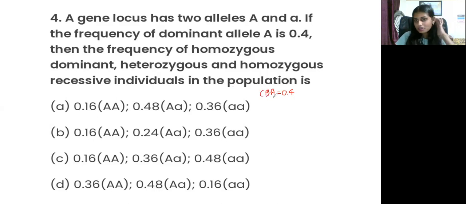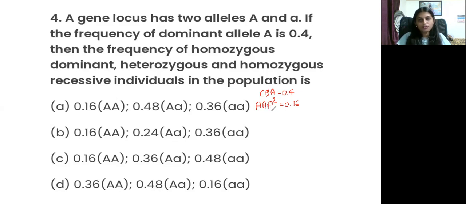So here P is 0.4. Just square this. P square is what? That is 0.16. So P square represents what? Homozygous dominant, right? So this P square will represent capital A and A.